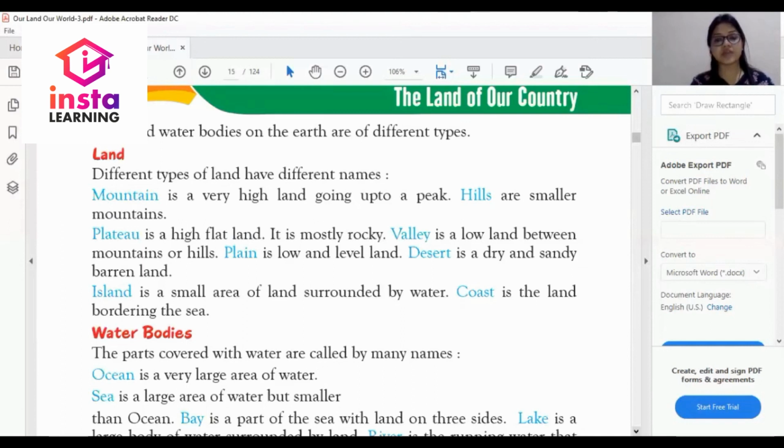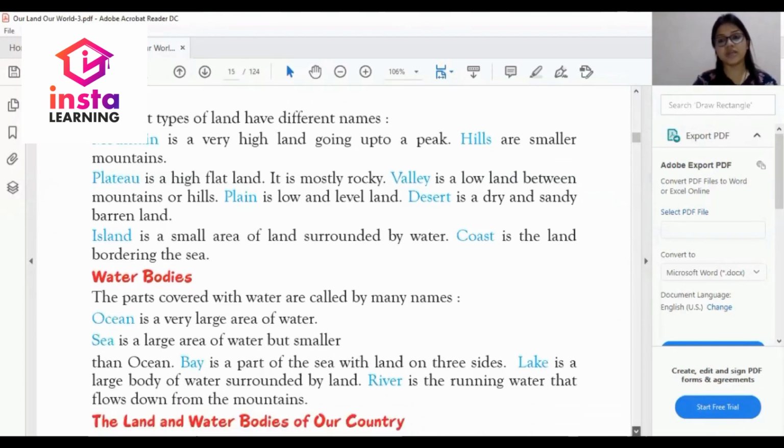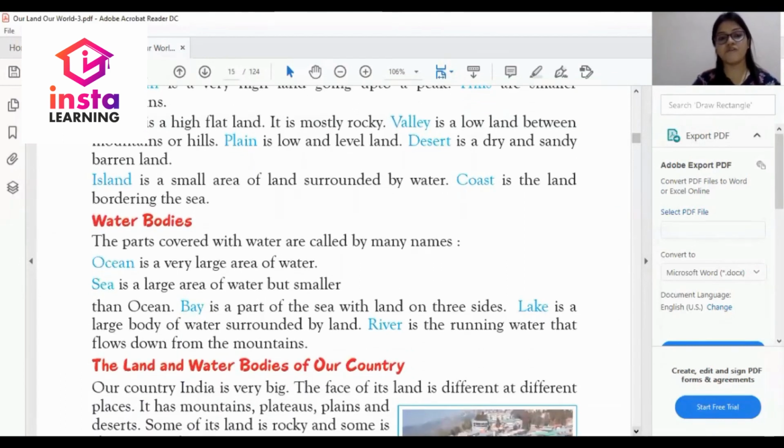The next one is island, which is a small area of land surrounded by water. What is island? Island is a small area of land surrounded by the water. The next one is coast, is the land bordering the sea. What is coast? Coast is the land bordering the sea. कौन सा land? जो समुद्र के किनारों का एरिया होता है उसे क्या बोलते हैं? कोस्ट बोलते हैं.